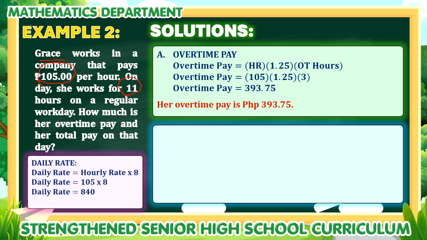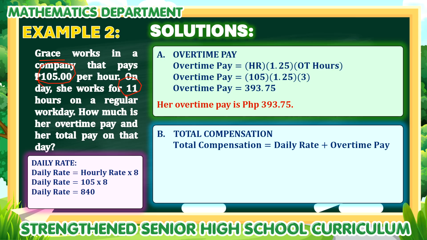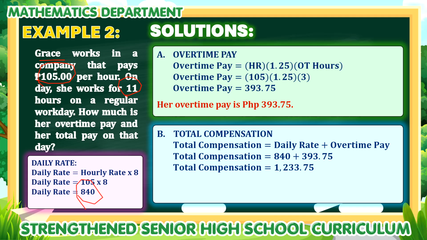To compute her total pay, we will use the same formula. Total compensation is equal to our daily rate plus our overtime pay. From our first computation, the daily rate of Grace is 840 pesos and her overtime pay is 393 pesos and 75 centavos. Adding these two values, we obtain 1,233.75. So therefore, her total compensation on that day alone is 1,233 pesos and 75 centavos.